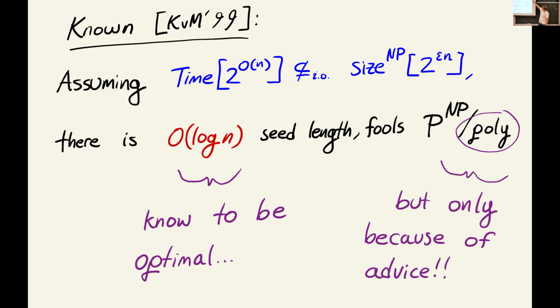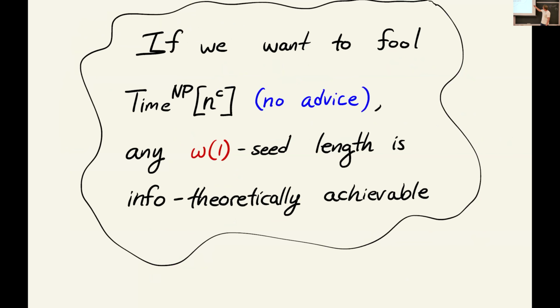But that's only because you're trying to fool P to the NP algorithms with polynomial advice. So the key observation is that if we don't need to fool algorithms with advice, then at least information theoretically, this should be achievable with any super-constant seed length. And the reason we don't need to fool algorithms with advice, if you remember, is that we're only trying to fool a single test, which is the test of whether a string has high time-bounded Kolmogorov complexity. This test does not involve any advice. It's one fixed test for all n, and we only want to fool this one test.